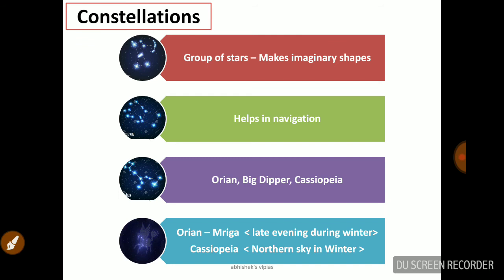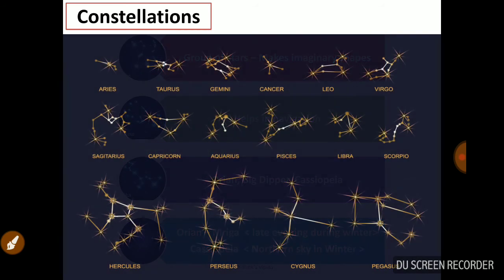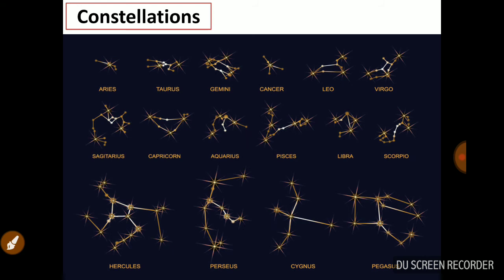And Orion is also called Mriga, and in the late evening during winter you can see it in the sky. And Cassiopeia is available in the northern sky in the winter season. And there are lots of other constellations too, like Aries, Taurus, Gemini. So we can find imaginary lines using this picture. So it's very important for us. Just go through these constellation pictures.